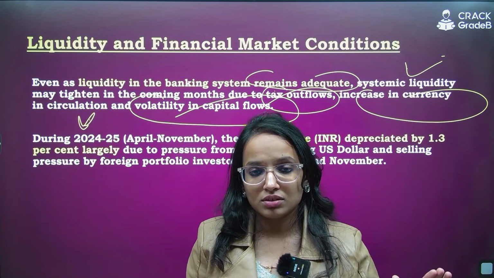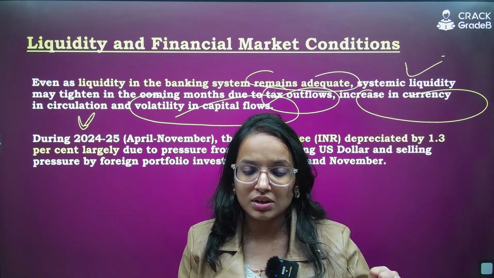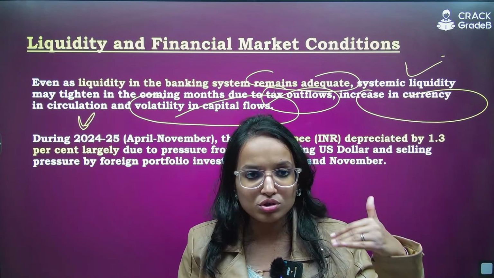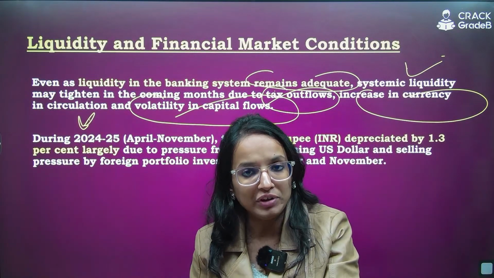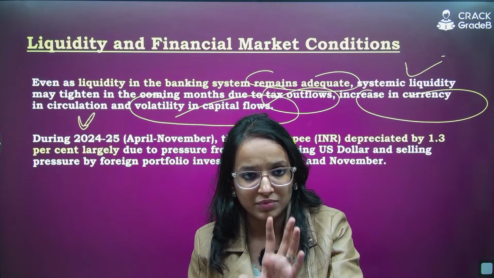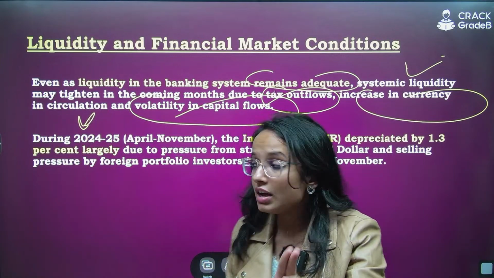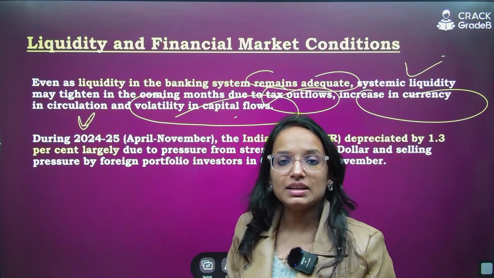More tax you have to pay out of your operational income, more tax outflows or outgo of taxes can create a shortfall of liquidity for the banking system. Yes or no? Are you getting my points, right? Plus, volatility in the capital flows.